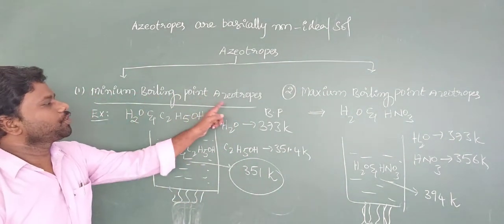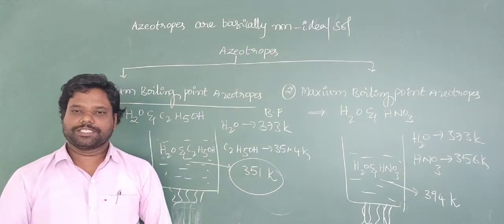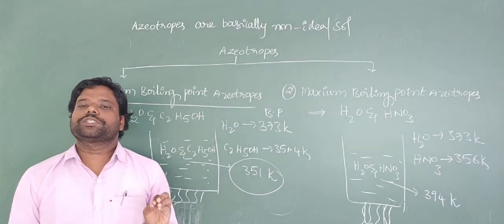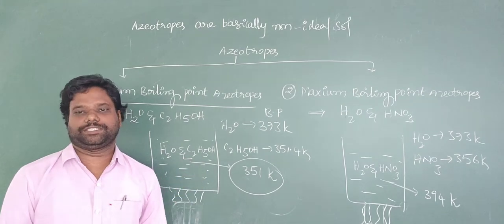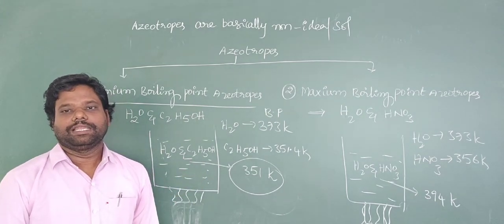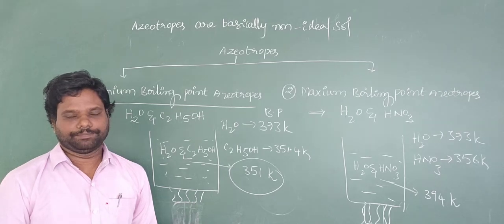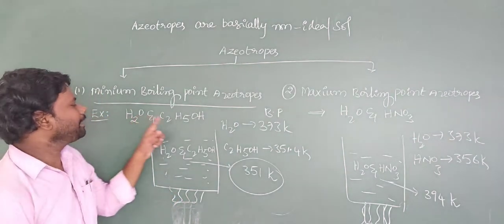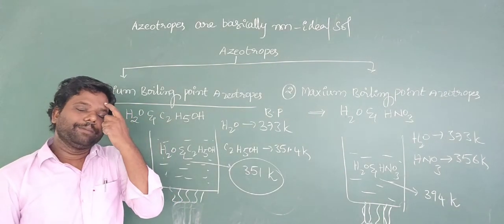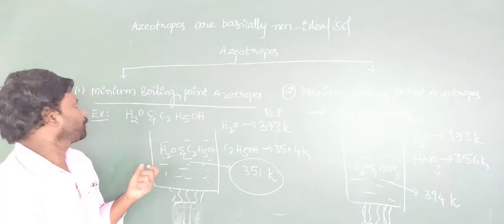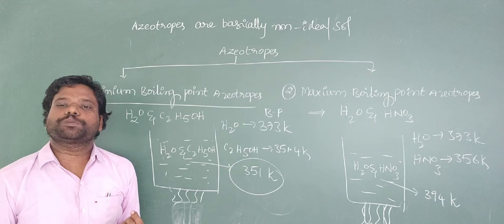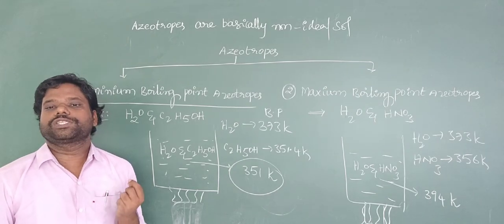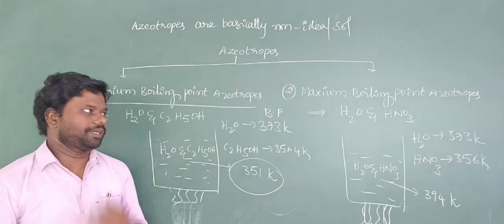Minimum boiling point azeotropes means the boiling point of the solution is lesser than either boiling point of pure components like solute and solvent. Example, water and ethanol form the minimum boiling point azeotropes. The minimum boiling point azeotropes show large positive deviation from Raoult's law.